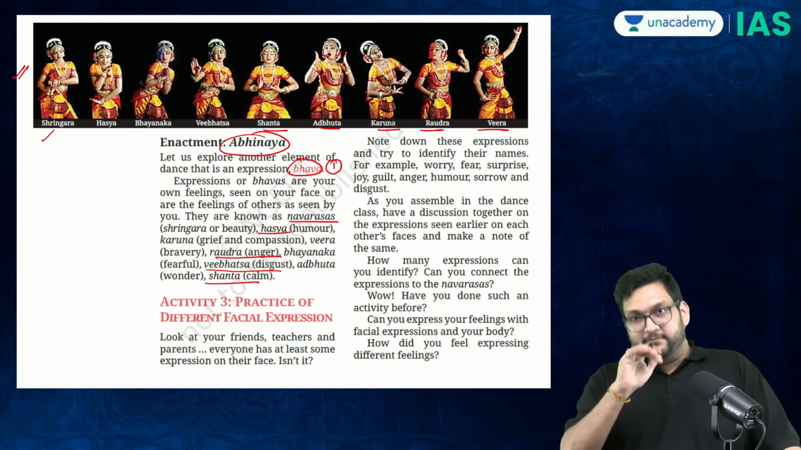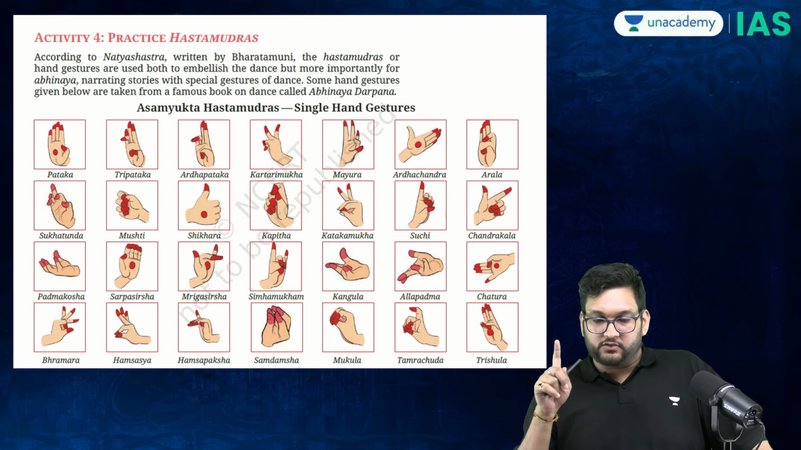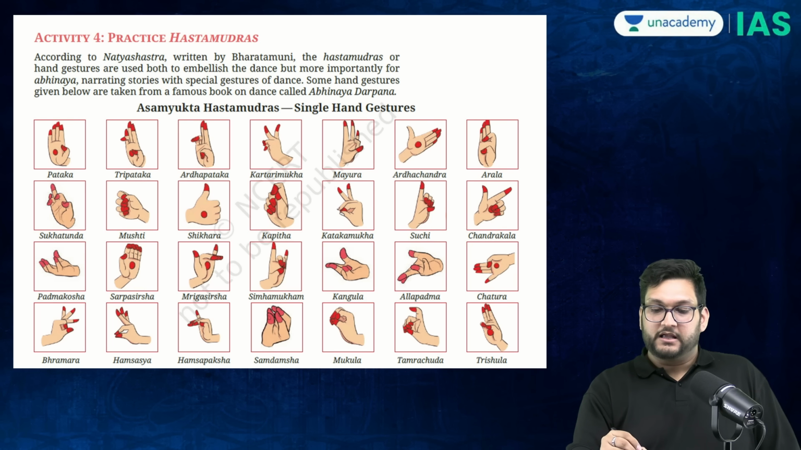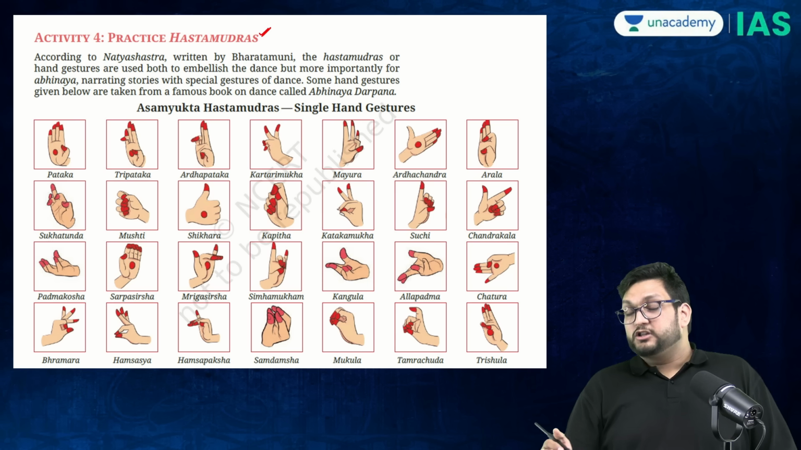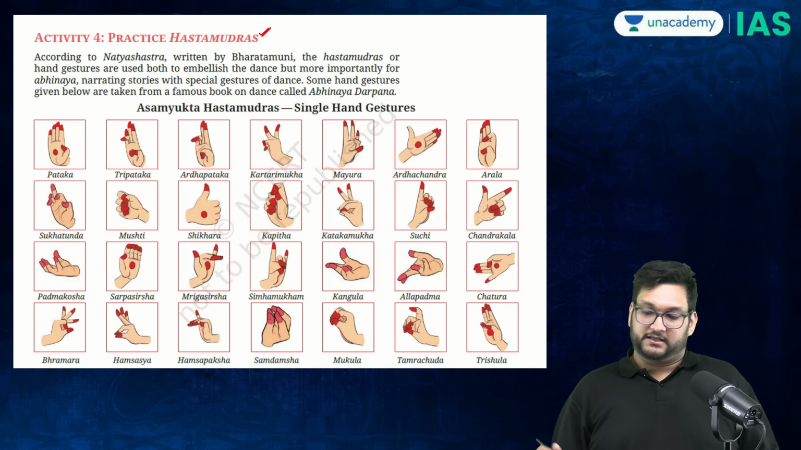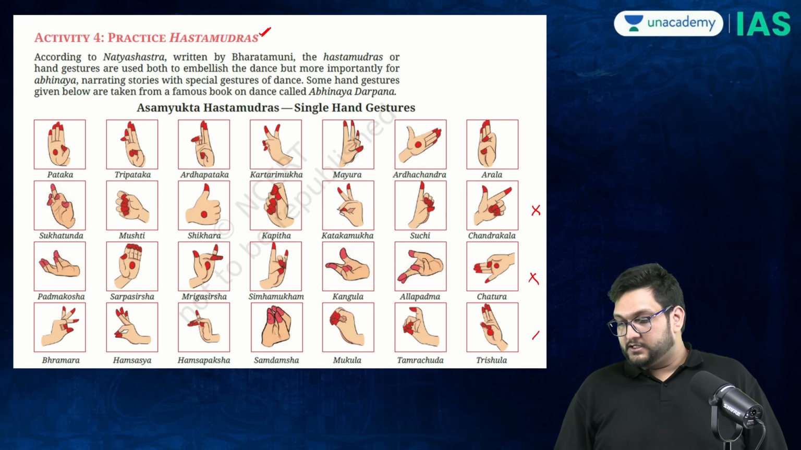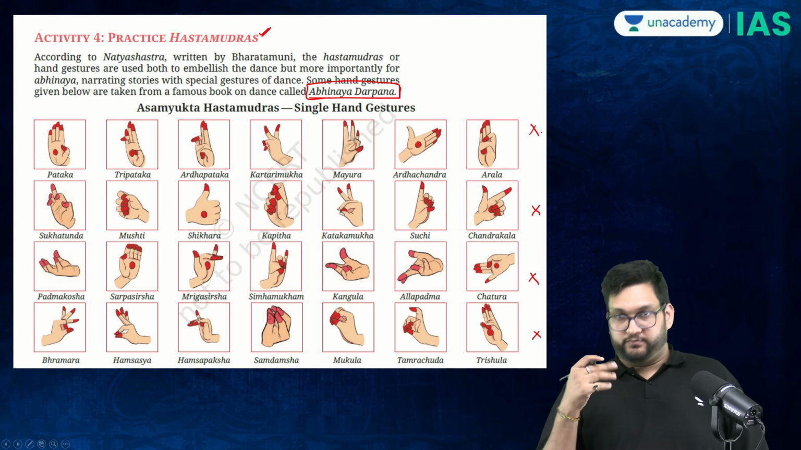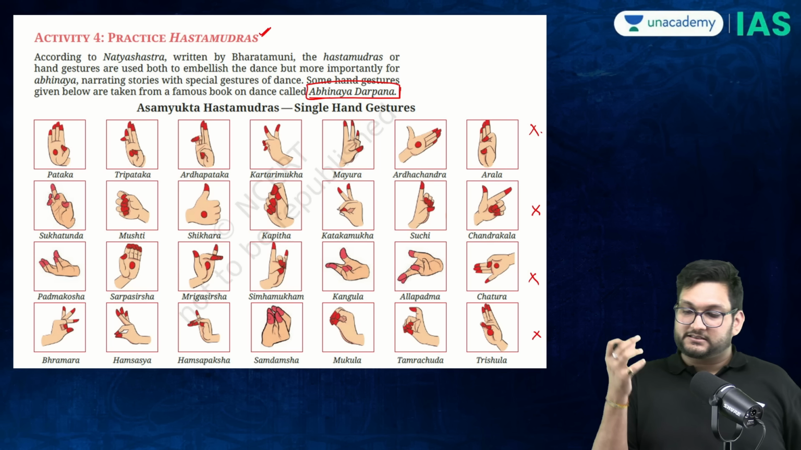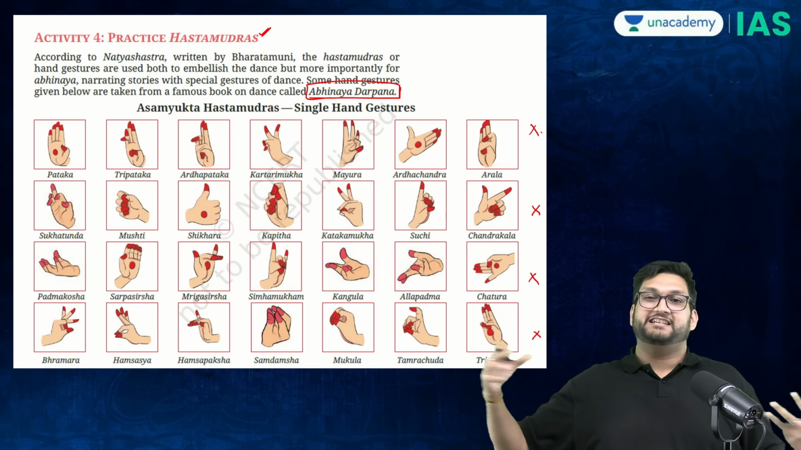Now, one more aspect which is mentioned in this is called the Hasta Mudras. Hasta Mudras is basically hand mudras. We discussed them in class. There are three pages of only hand mudras. Obviously, you cannot learn this. There's no point in learning this. But the Abhinaya Darpana, by Nandikeshwara, gives us a whole set of explanations.